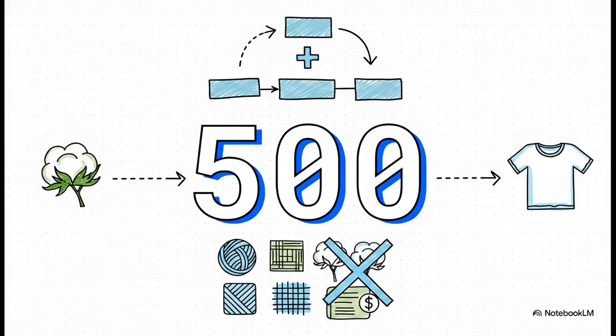This perfectly illustrates why the value-added method is so crucial. If we had just lazily added the final sales values of the cotton, yarn, cloth, and the shirt all together, we would have recorded over 1,000 rupees. That original batch of raw cotton would have been counted 4 separate times. Talk about a math disaster.